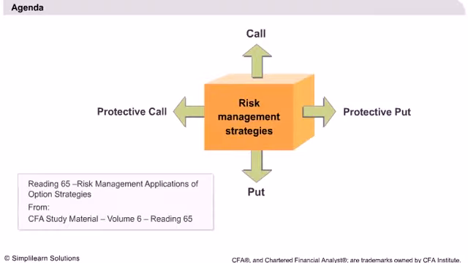Agenda. The agenda of this session is to cover Reading 65 as prescribed by the CFA Level 1 curriculum. You can go through this reading from Volume 6 of the CFA Level 1 curriculum made available to you by the CFA Institute. As per the Learning Outcome Statement, after completion of this lesson, the candidate should be able to determine the payoff, profits, and loss from buying calls and puts. They should also be able to understand and calculate the profits, loss, payoffs, etc. from covered call and protective put strategies.